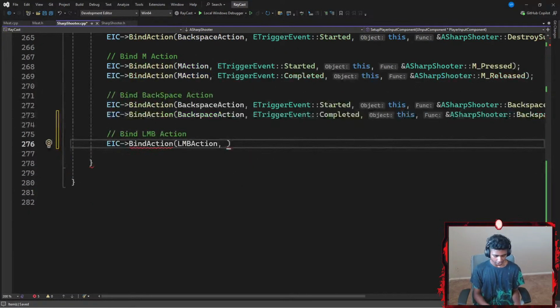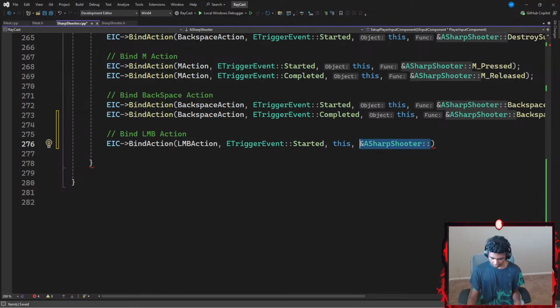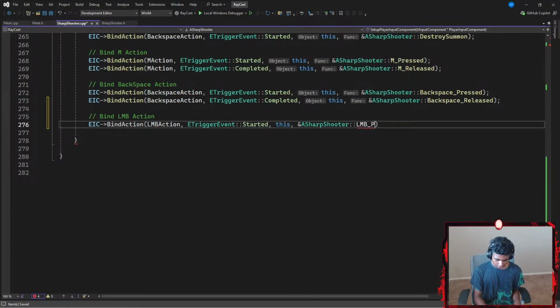Okay, and then it's going to be requiring an ETriggerEvent as well. So I'm going to go with ETriggerEvent. What event am I looking for when I click my left mouse button? Either I want to get a read if my mouse button is being pressed, or if it's not being pressed. So if my mouse button or if my LMBAction has started on this object, which means it is being pushed, I want to tell it to do what my ASharpShooter, let's go with something like SHOOTR, what my ASharpShooter's LMB_Pressed function tells me to do, ending with a semicolon.